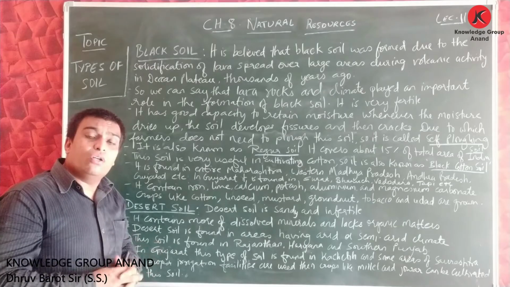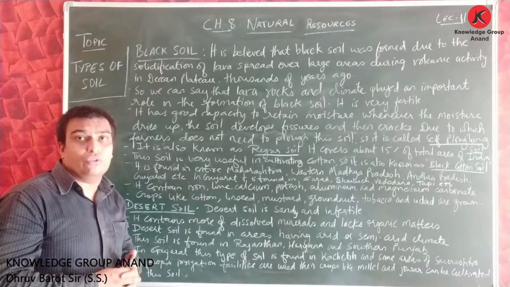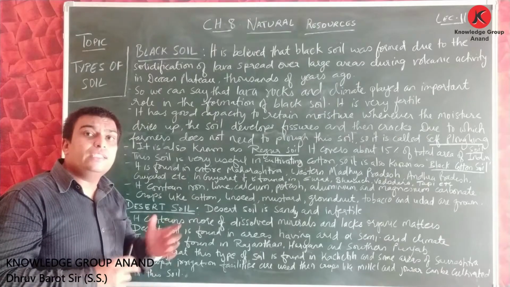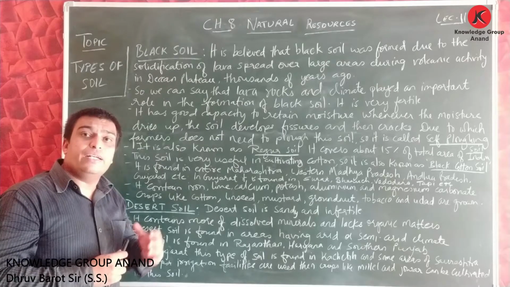Friends, the other name of this soil is also black cotton soil, because this soil is very good for cultivating cotton.